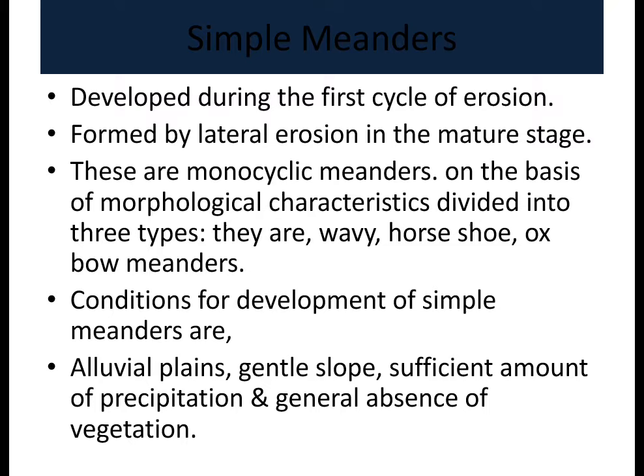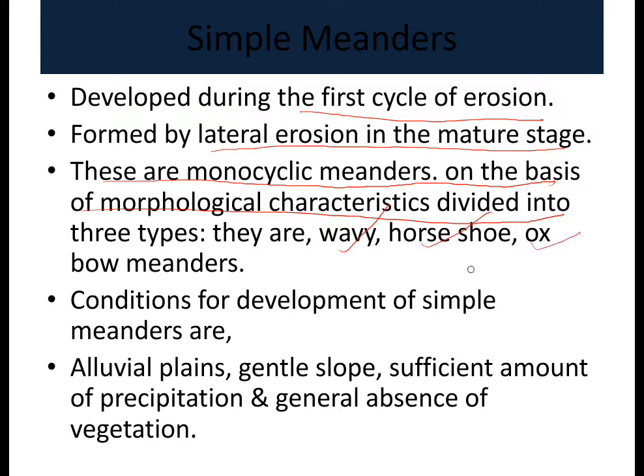First one, let us discuss in detail simple meanders. These develop during the first cycle of erosion. In the early stage of the cycle of erosion, these kinds of simple meanders are formed by lateral erosion in the mature stage, and these are monocyclic meanders. On the basis of morphological characteristics, they can be divided into three types: wavy type, horseshoe type, and oxbow meanders.